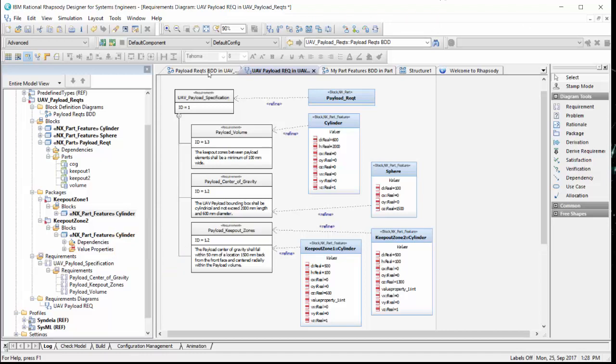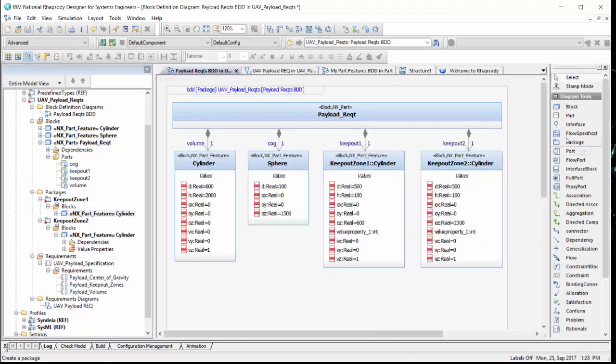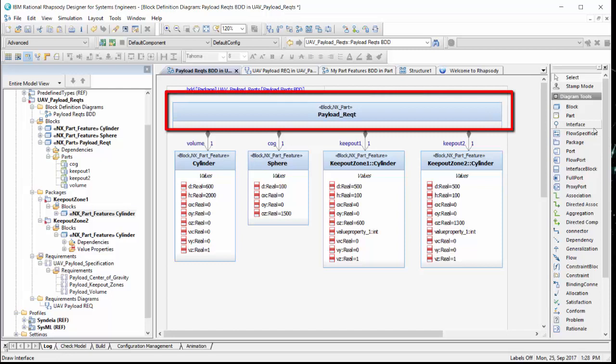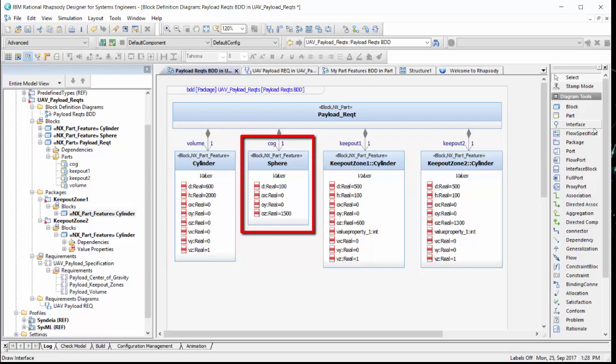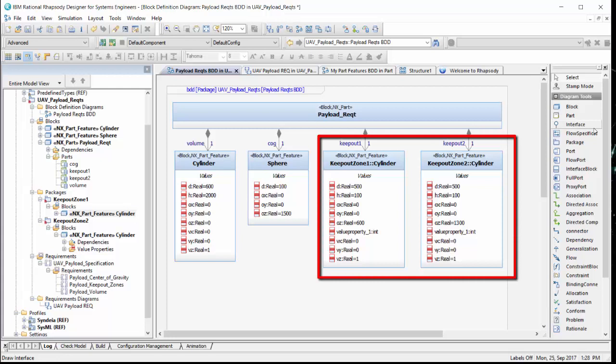In a block definition diagram, we have created a block structure which refines these requirements as geometric solids. It consists of a top-level block with the stereotype NX part that represents the overall specification, a cylinder block used as a part property named volume, a sphere block used as a part property named COG or center of gravity, and 2 more cylinder blocks used as part properties named keep-out 1 and keep-out 2.